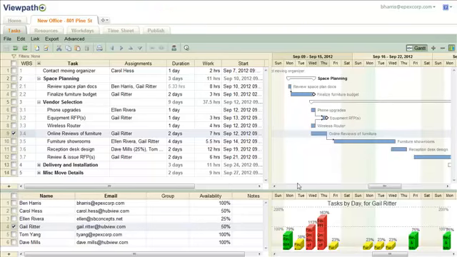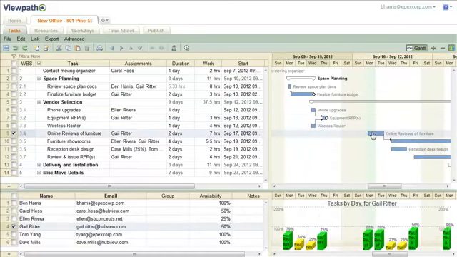The resource allocation chart is color-coded. Red indicates Gail is over-allocated, yellow means that she is under-allocated, and green means that she is properly allocated. Click on any bar in the chart and the corresponding task is highlighted above, making it easy for you to make adjustments. Since Gail is over-allocated on this day, you can reschedule the task using drag and drop on the Gantt chart. She is now properly allocated.